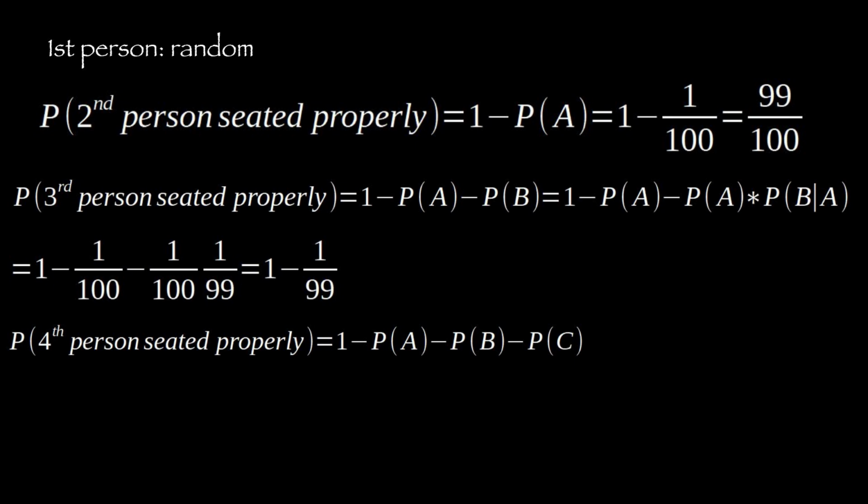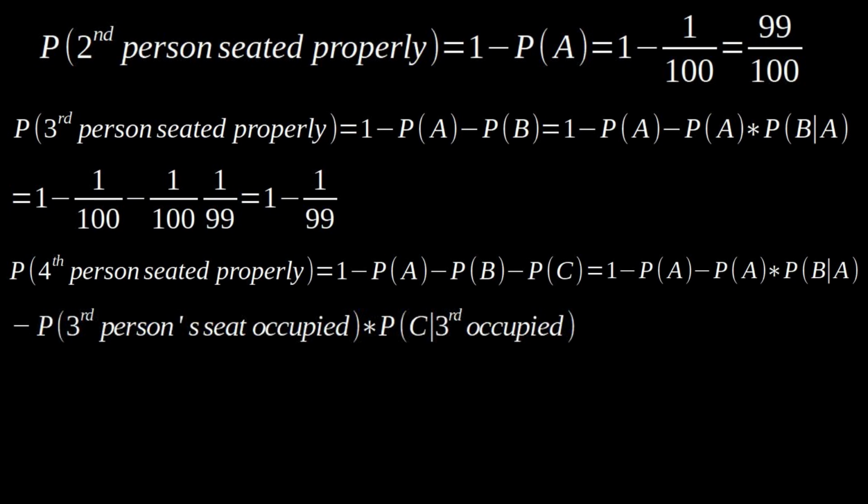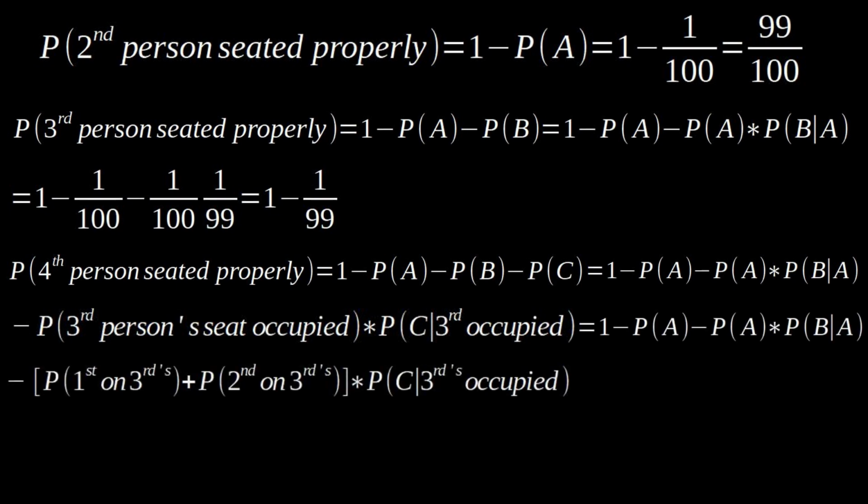Now let's go to the probability of the fourth person being seated properly, which is 1 minus the probability of A minus the probability of B minus the probability of C. Now the probability of C is a little tricky. The probability of C is the probability that the third person's seat is occupied times the probability of C given that the third person's seat is occupied. The probability of the third person's seat being occupied is the probability of the first person being in the third person's seat plus the probability of the second person being in the third person's seat. And the probability of C given the third person's seat being occupied is 1 over 98, since 98 seats are left unoccupied after the first two people are seated.